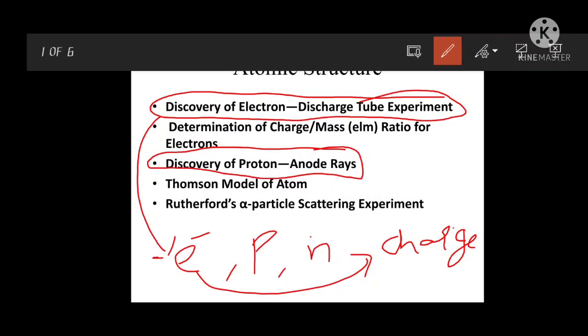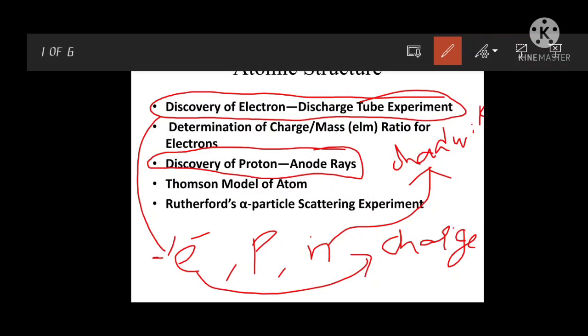And later on, the neutron was found by Chadwick. The scientist name is Chadwick. He discovered the neutron by using beryllium experiments.